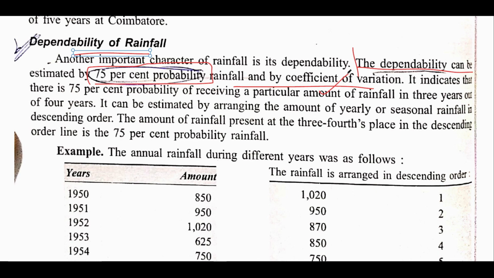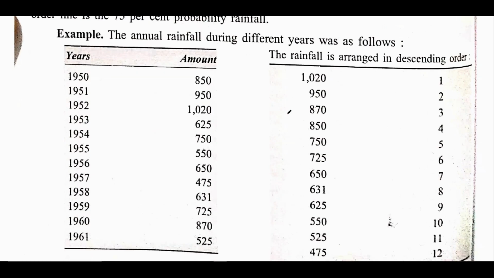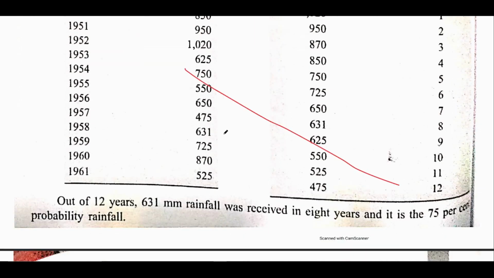Means the dependability of rainfall is predicted, but during the calculation of this rainfall with the coefficient of variation, the probability must be about 75%. Now again you can skip this part, this is just for basic understanding.